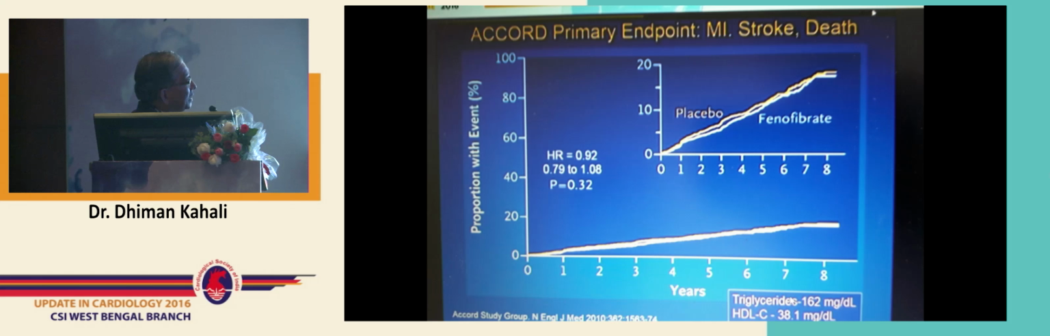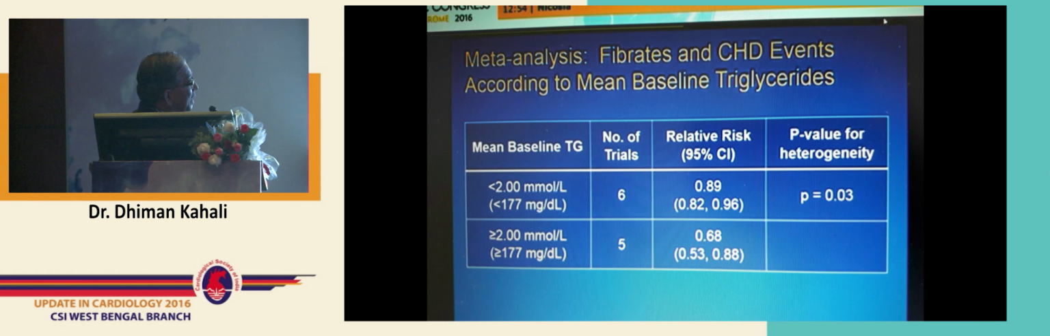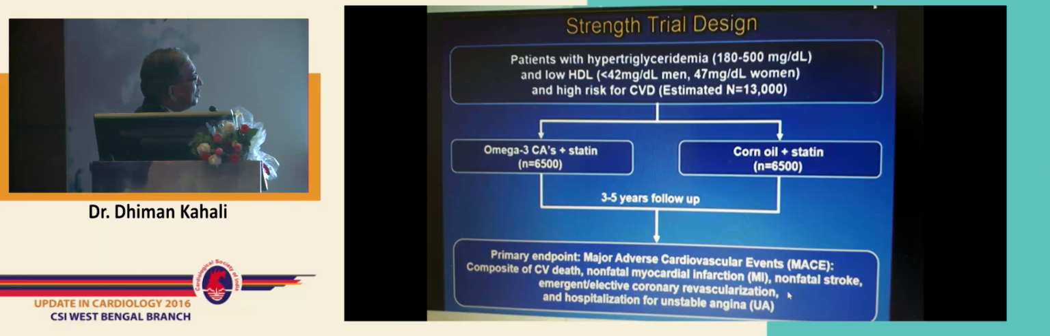This is the ACCORD data where there is not much change with fenofibrate, but in one group where the triglyceride was more than 204 and the HDL was low, there was a benefit evident in this group of patients in the ACCORD trial. This is the meta-analysis where you can find that the hazard ratio improved, the relative risk reduced to 0.68, and it gained statistical significance with p-value for heterogeneity being 0.03.